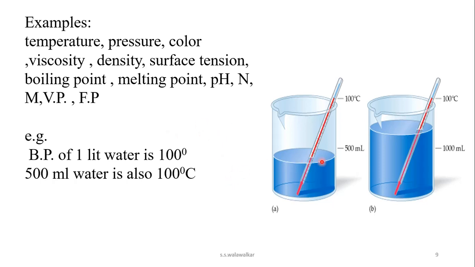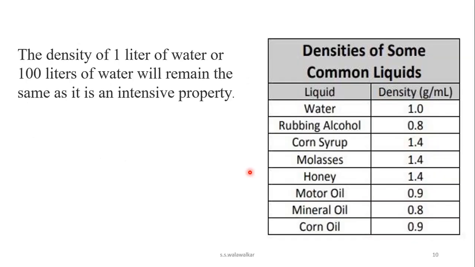Freezing point of water, 100 ml water, 1000 ml water and 500 ml water is same. Boiling point of these two water is same. pH of the water is also same. So all these are what? Intensive properties. Density of 1 liter of water is 1 gram per ml, or if you take 100 liters, then also the density of water is 1 gram per ml.